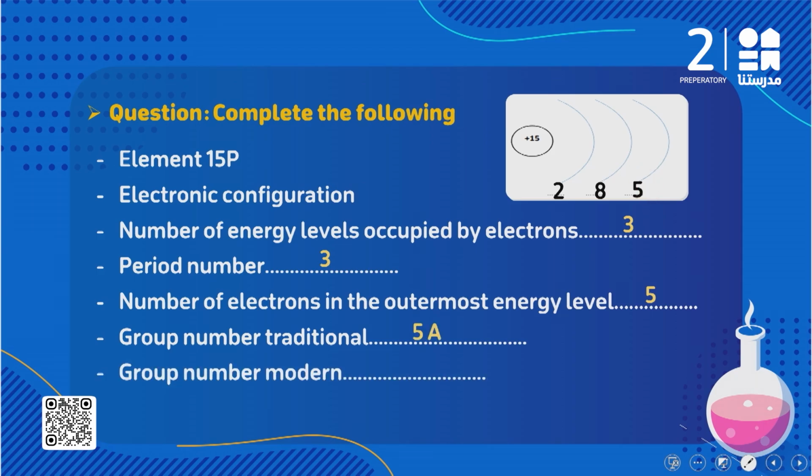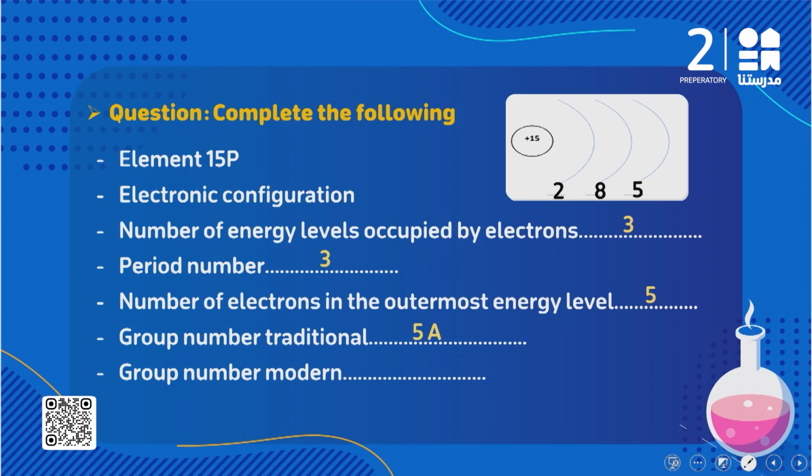طيب what about group number modern? The modern number of this group. طيب do you remember when we said that to calculate the modern number you have to remove the letter and you are going to add 10? You are going just to remove the letter. هشيل يعني مثلا 1A فهشيل اللتر A وهيبقى بس جروب 1. ده المودرن نمبر. طب جروب 2A هشيل اللتر A وهيتفضل عندي 2، يبقى انا بتكلم في جروب A 2 لو انا بتكلم على المودرن نمبر.